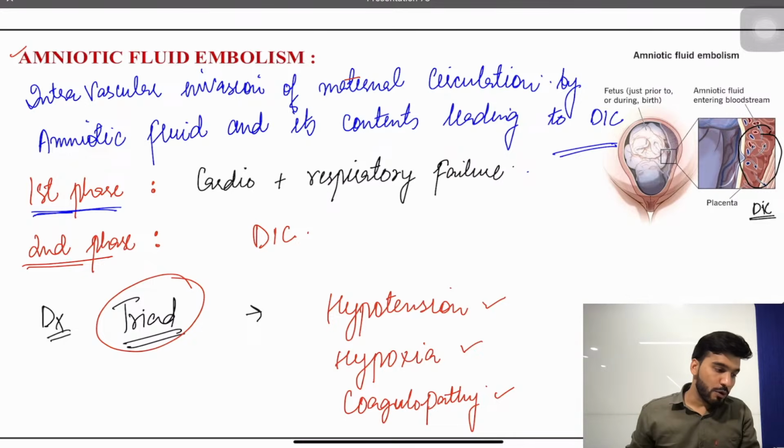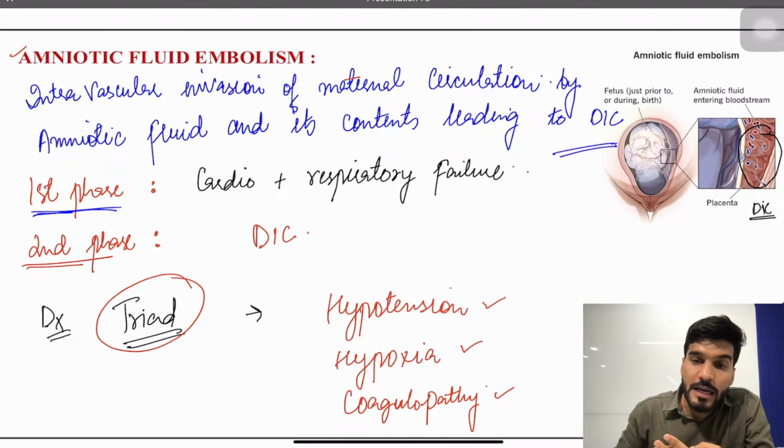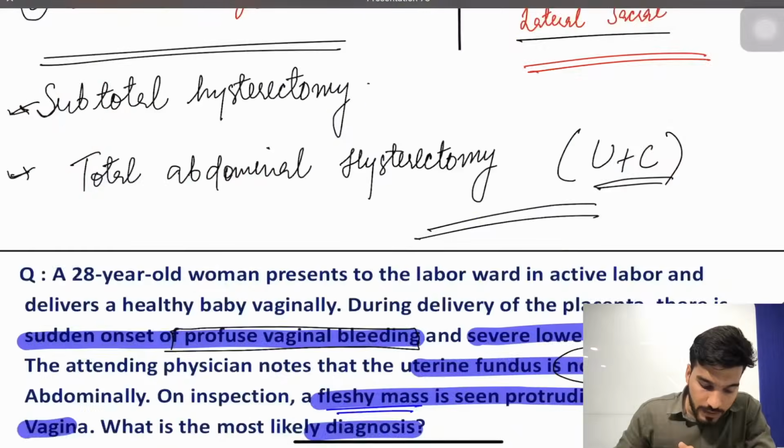Okay, so let's have a quick recap of whatever we have studied. We discussed ectopic pregnancy, we discussed the types of pelvis, we discussed in chapter abortion, PPH. We discussed amniotic fluid embolism, we discussed ovarian tumors, we discussed the diagnosis of pregnancy signs. We also discussed Asherman syndrome. So let's have a quick recap and conclude this session of the day.